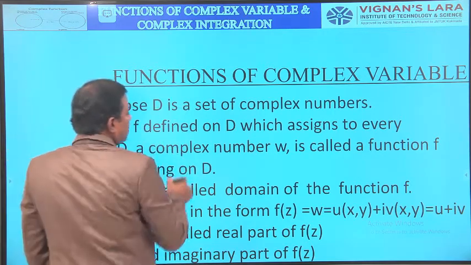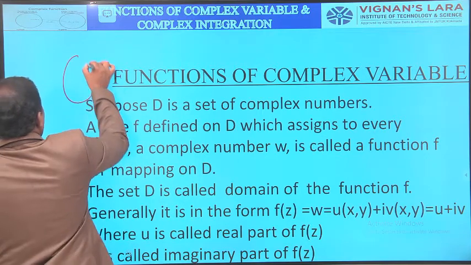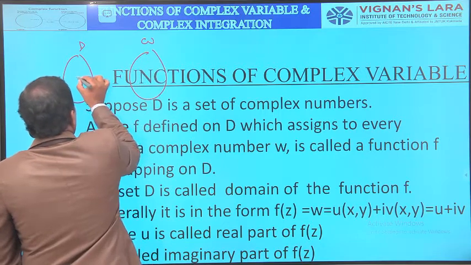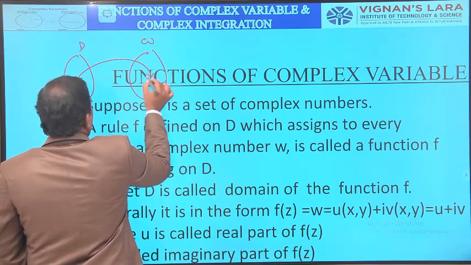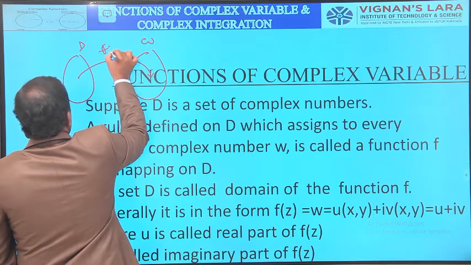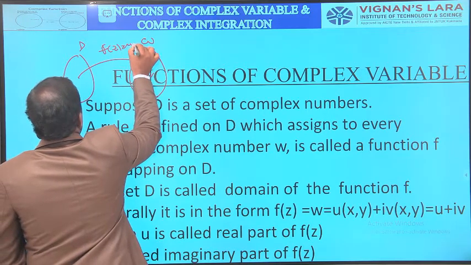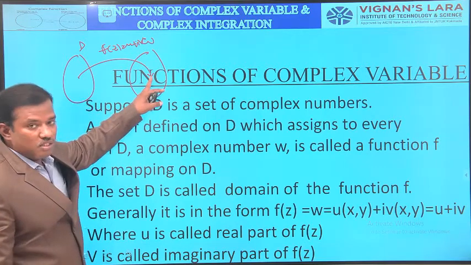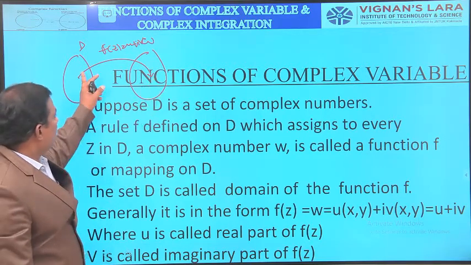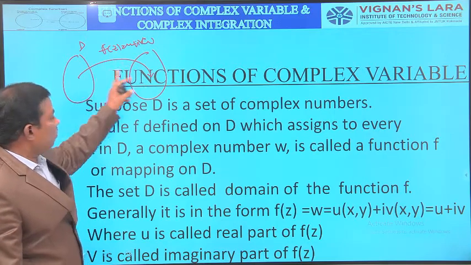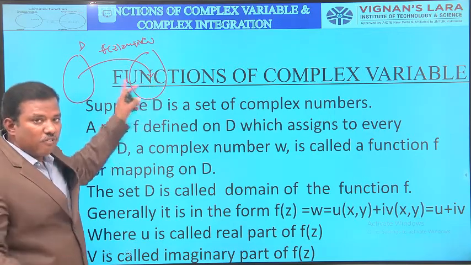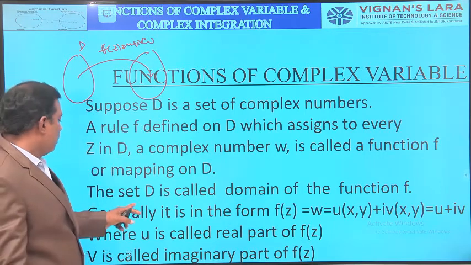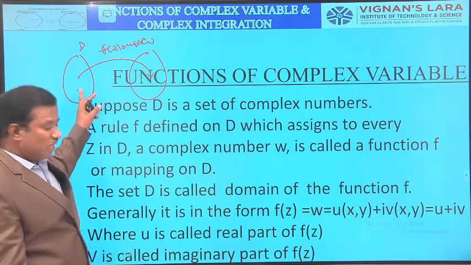So this mapping is like this. Here D and here W. Here one complex number is mapped with another complex number. f of z is equal to u plus iv. So f of z is a mapping from D to W in such a way that every point of D is mapped with a point of W in the complex plane. So set D is called the domain of the complex function.